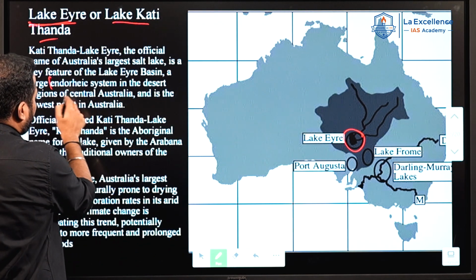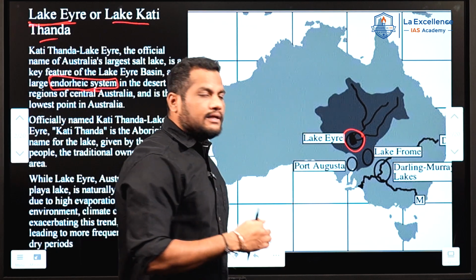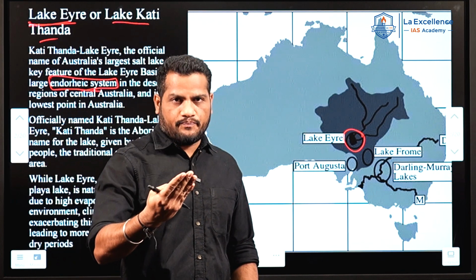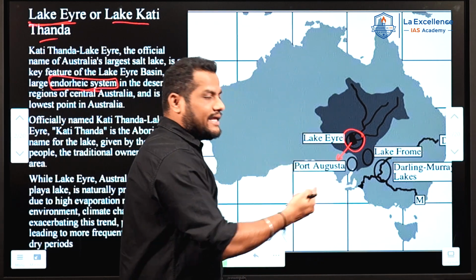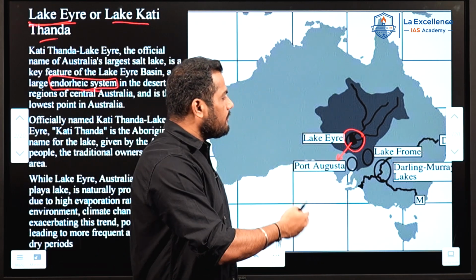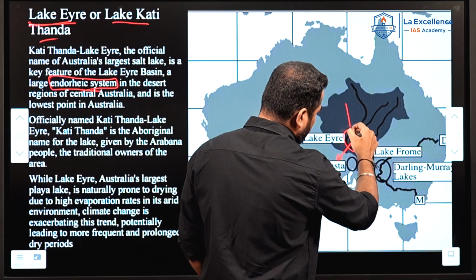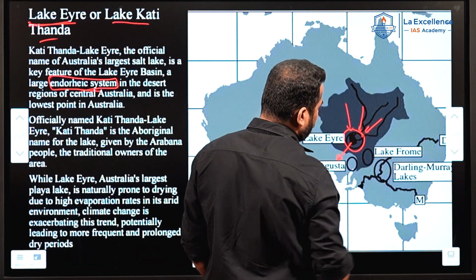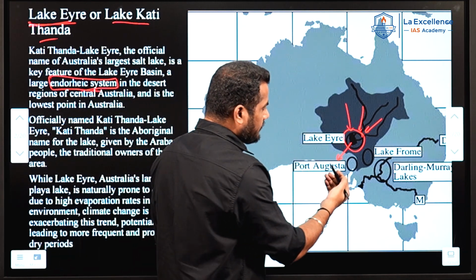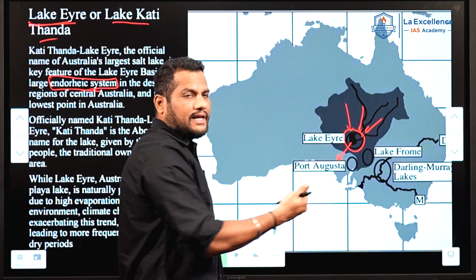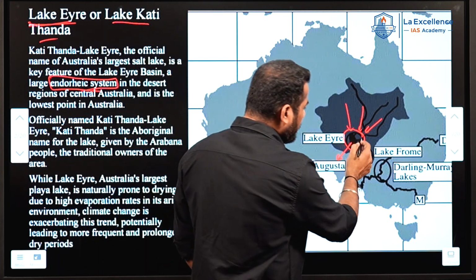An endorheic system means there is no outlet from this lake for water to pass out. Water will be coming into this lake from different sources, but there will be no outlet for water to go out, and the water will be evaporated.